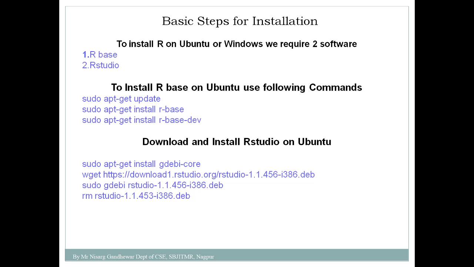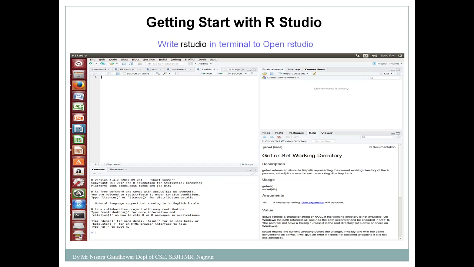Now I will show you the interface of RStudio. Basically RStudio provides four different sections. Its interface is the same whether you use it in an Ubuntu environment, a Windows environment, or a Mac environment. So it provides a total of four sections. This is the editor, where you can write your commands.